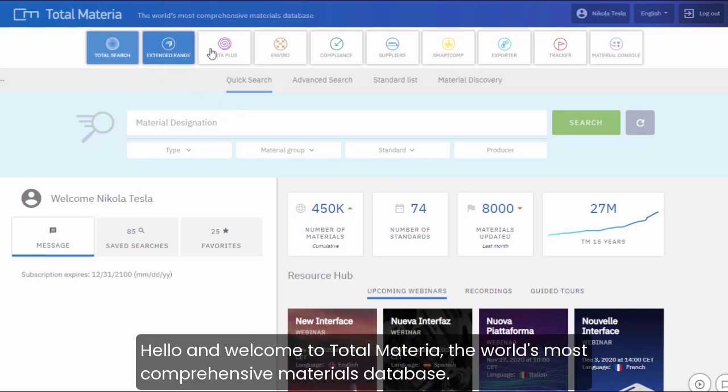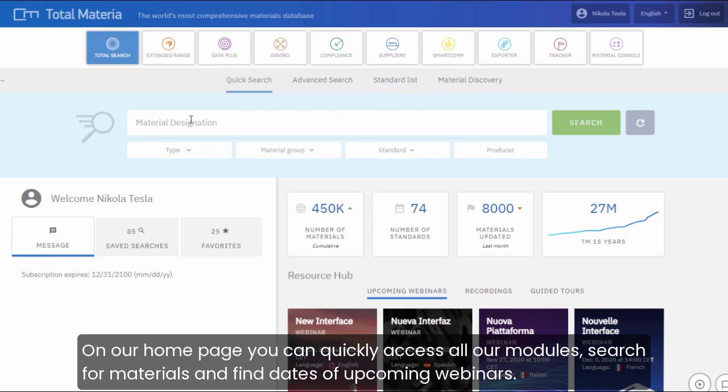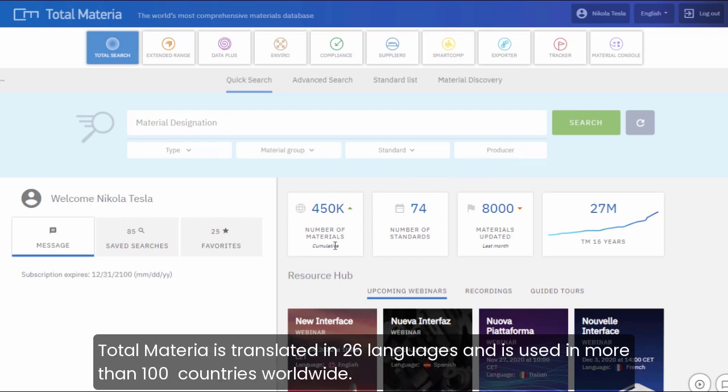Hello, and welcome to Total Materia, the world's most comprehensive materials database. On our homepage, you can quickly access all our modules, search for materials, and find dates of upcoming webinars. Total Materia is translated in 26 languages and is used in more than 100 countries worldwide.